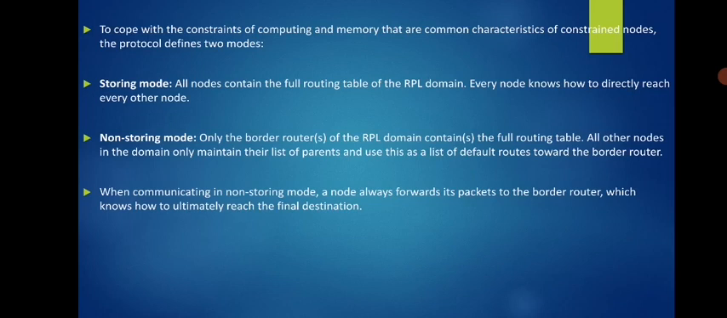When communicating in non-storing mode, a node always forwards its packet to the border router, which knows how to ultimately reach the final destination. So whenever we work in non-storing mode and transfer any kind of packet, we transfer it directly to the border router, because the border router has the routing table. How the packet should be forwarded to the destination is known by the border router itself.